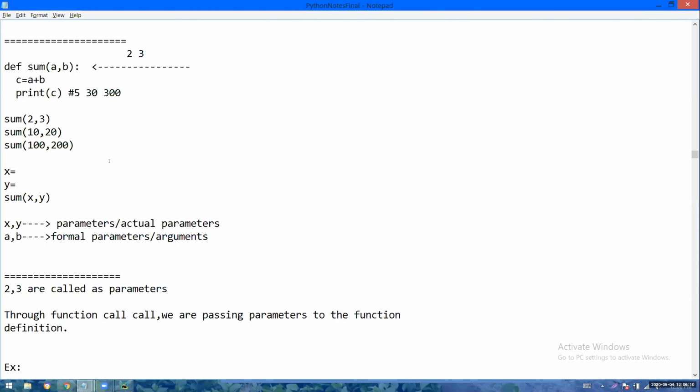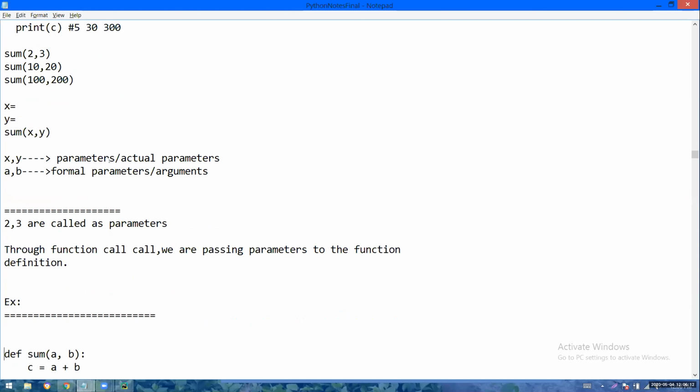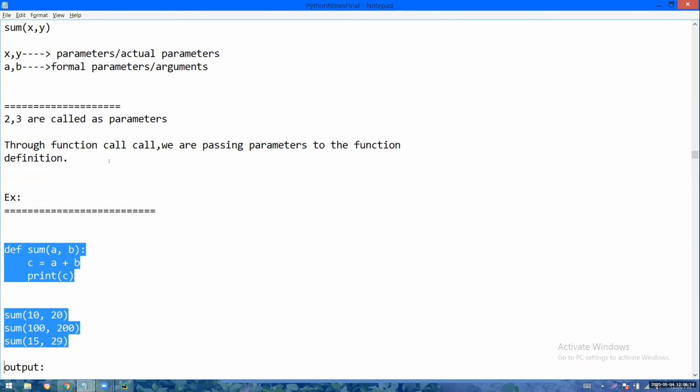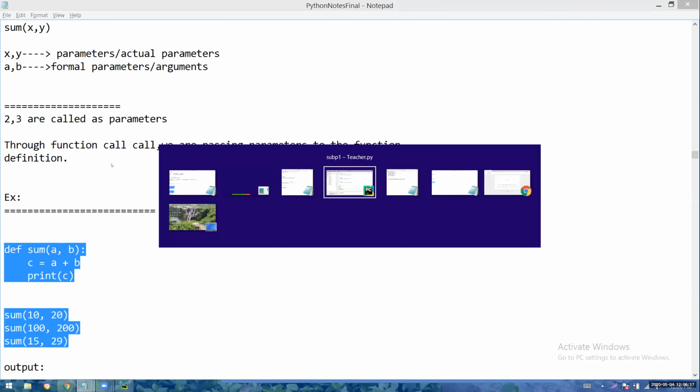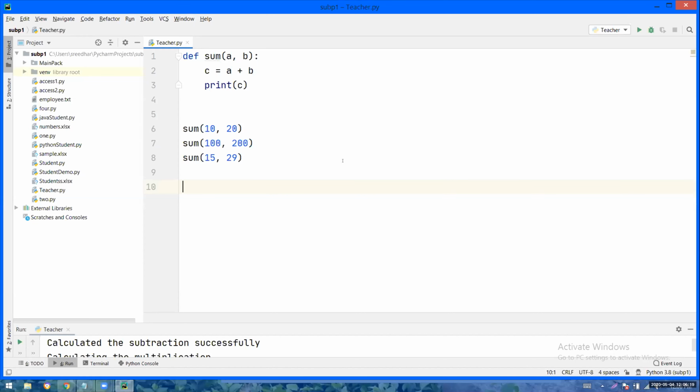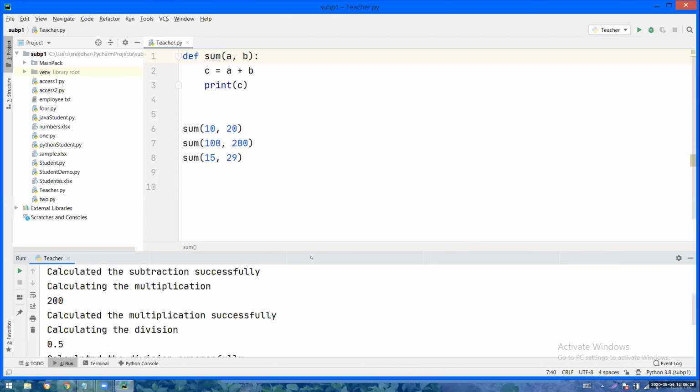Okay. Now I will show you one program. Please try to tell the output of that. Now see. Why is nobody telling the output? You didn't understand what I am telling?